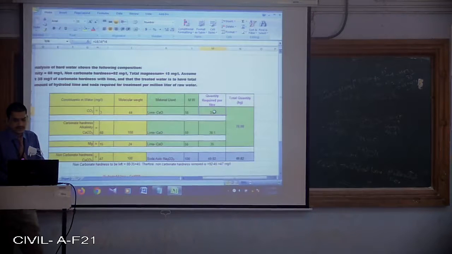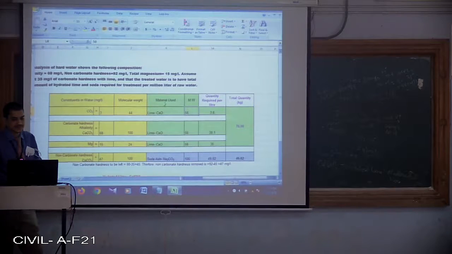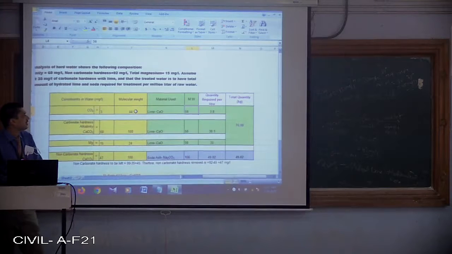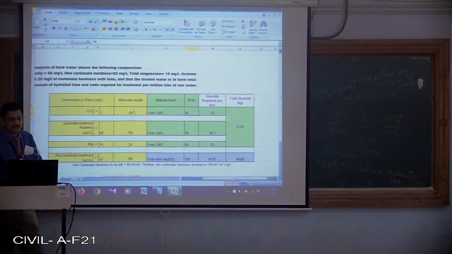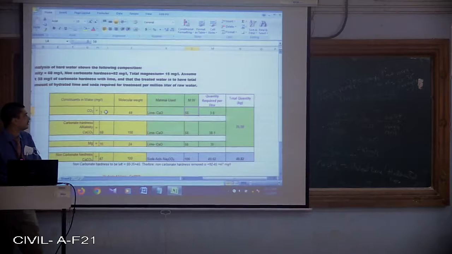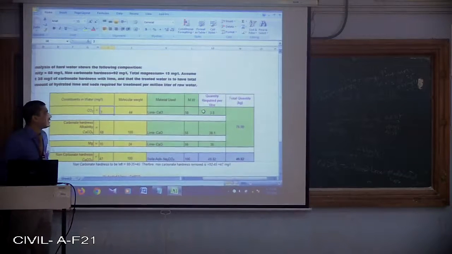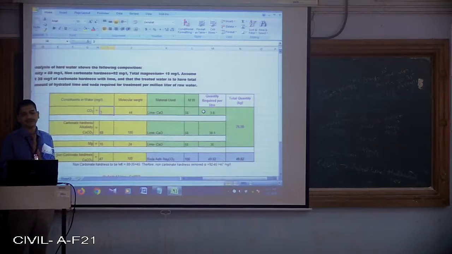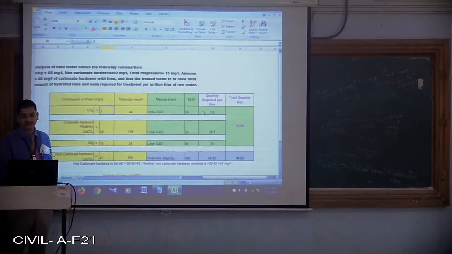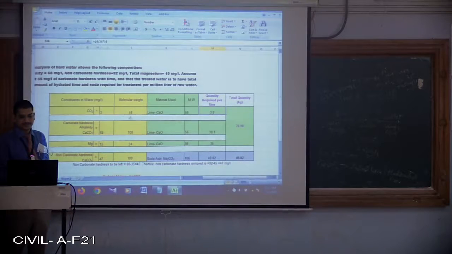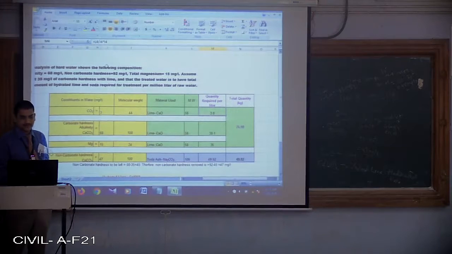In this case, the molecular weight of lime is 56 and the molecular weight of CO2 is how much? 44. The concentration of CO2 to be removed is 3. So the quantity of lime required to remove 3 mg per liter of carbon dioxide is 56 divided by 44 multiplied by 3.